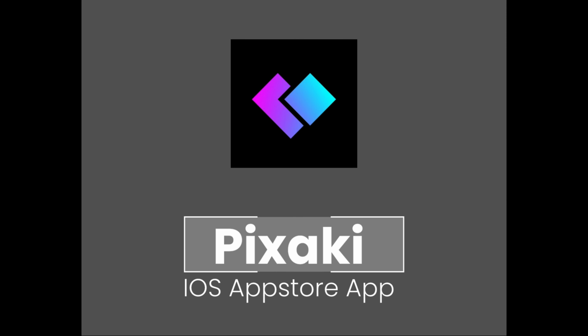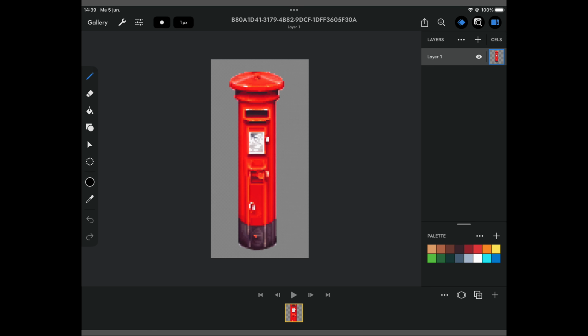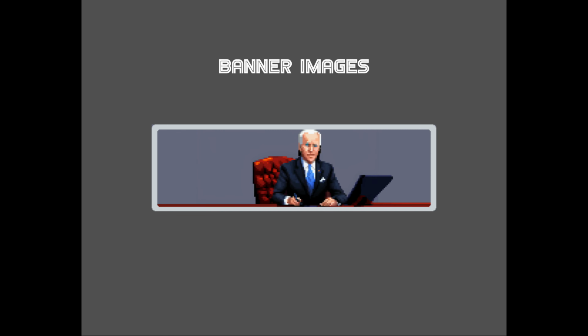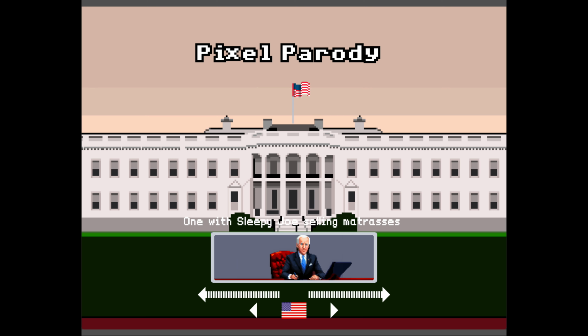Art department, we have Pixaki. Pixaki is used to make room backgrounds, characters, and animate them with a pure, crisp pixel art style. AI is the buzz nowadays and happens to be in my workflow too. Actually, a lot. I'm using Stable Diffusion, for instance, to create banner art for the countless starter screens I need to make to start my point-and-click adventures.